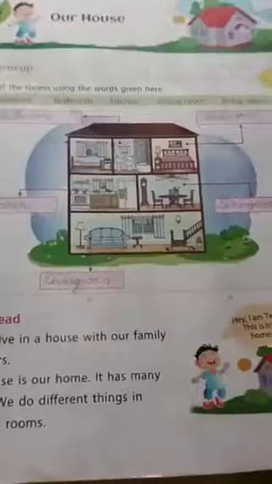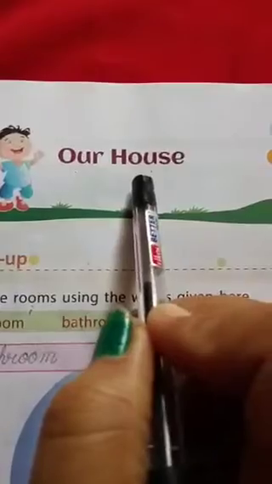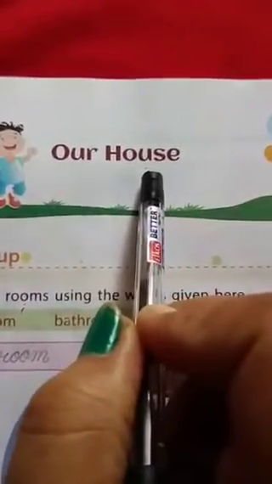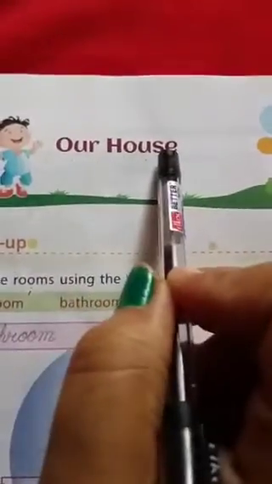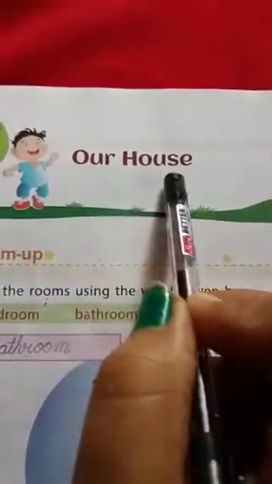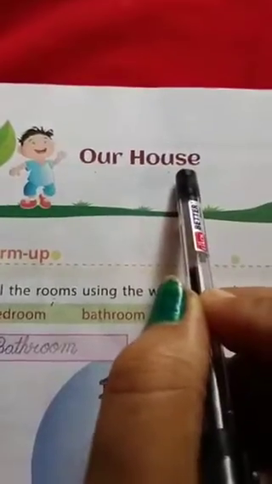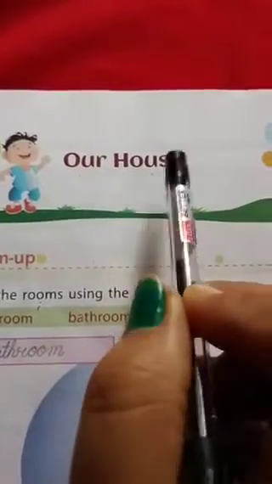Today I am going to teach you Class 1 EVS Chapter 2. Okay, so let's start. Open the page number 13, Chapter 2, Our House. What is the name of our chapter? Our House. So I think you know what a house is. A house is a place where we live with our family members. So today we will be discussing the house.